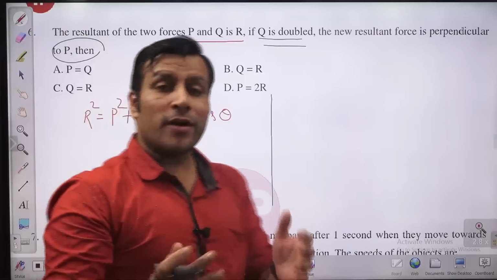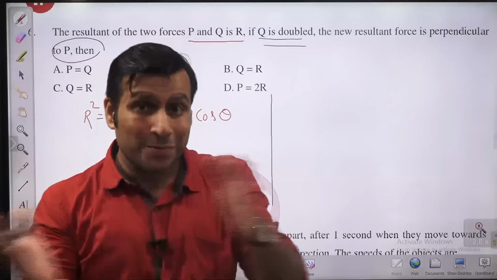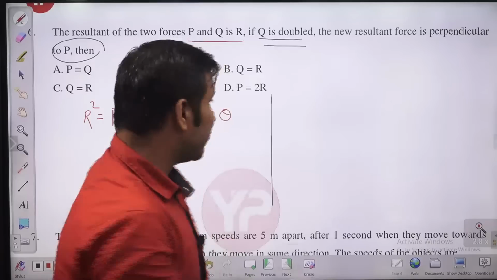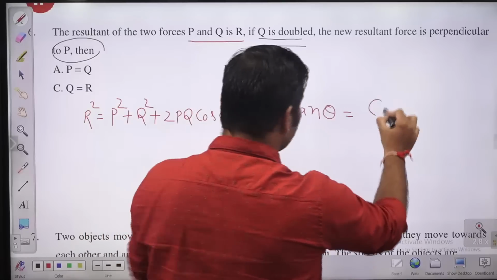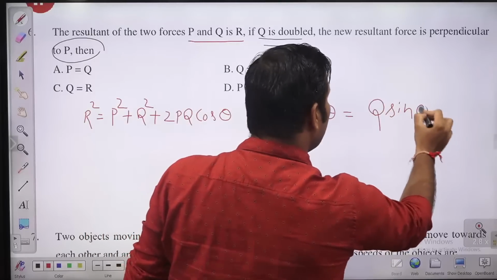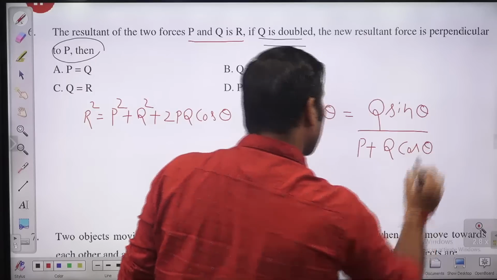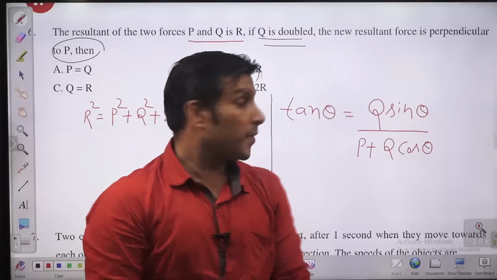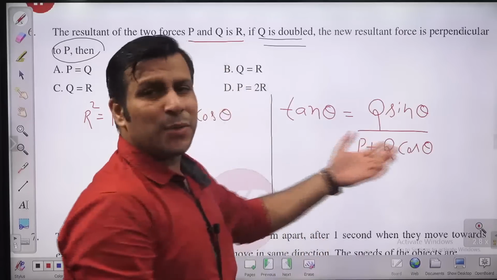One more formula is there. What is that? That is the angle between the resultant and the force P, or horizontal. What angle is the resultant making with the horizontal? That is tangent theta, and tangent theta is nothing but Q sin theta divided by P plus Q cos theta. So this is the angle the resultant is making with the horizontal.